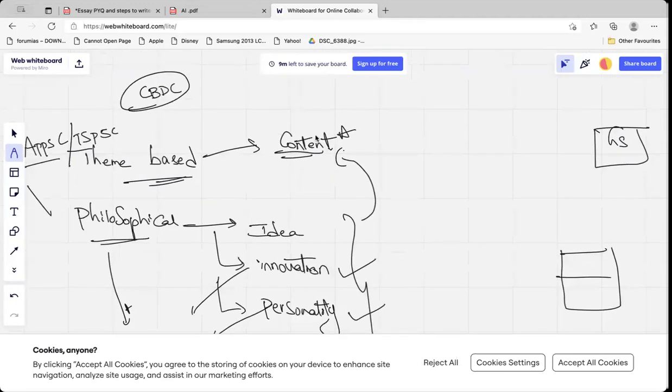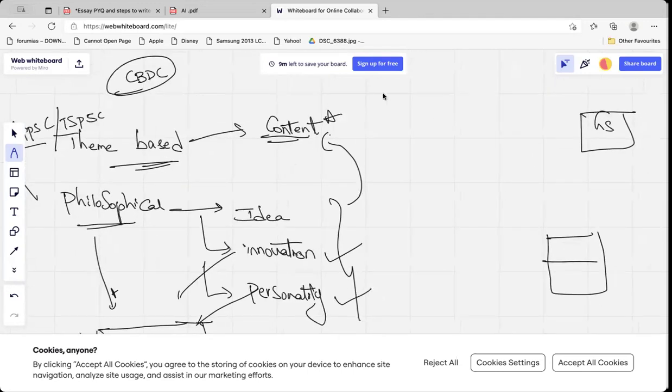And APPSC is just trying to do things like UPSC, so they may ask. However, since a choice is there, you may get more theme-based questions. So content is important, and again, your ideas, innovation, and personality are important. You are trying to display your character also through writing an essay. So that's the reason behind writing the essay in a multi-dimensional manner.